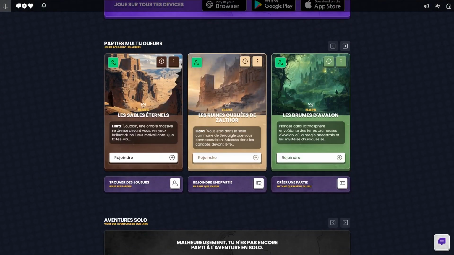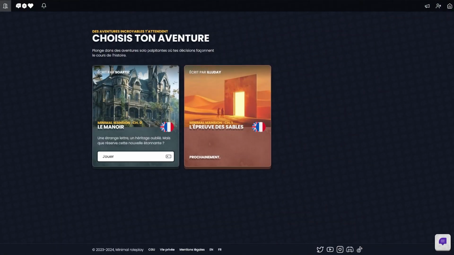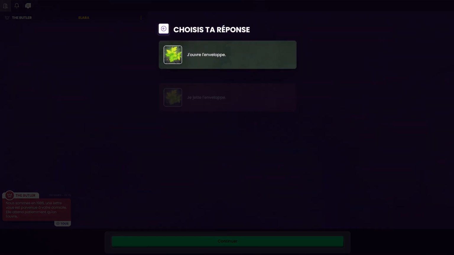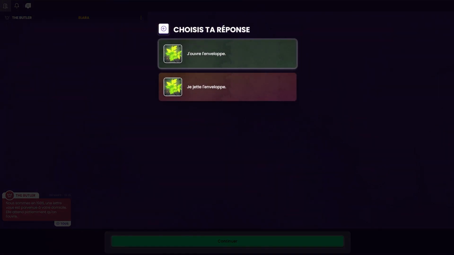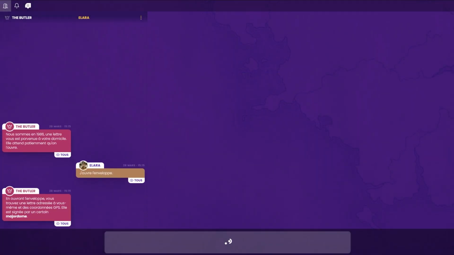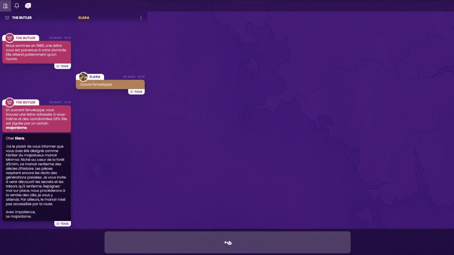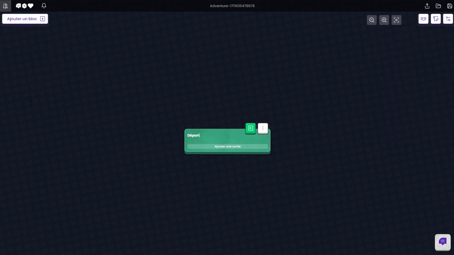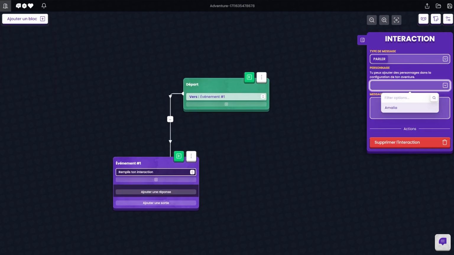To conclude, let's talk about adventures, which is the solo mode of minimal roleplay. You'll experience narrative choice adventures, incorporating all the concepts of minimal roleplay. Your choices will have consequences and can drastically change the course of the story. Just like scenarios, you'll also find Minimal Adventure, the complete editor that lets you create your own narrative adventures.